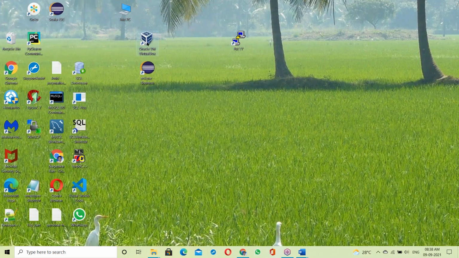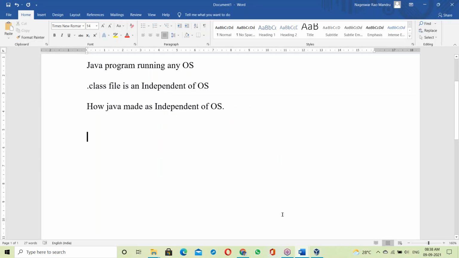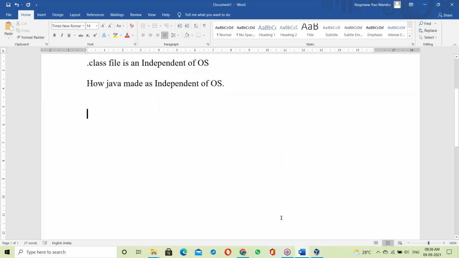Here is a question for you guys. An exe file prepared on Windows OS, can I run it on a Linux base? A very simple question. So this is the question.